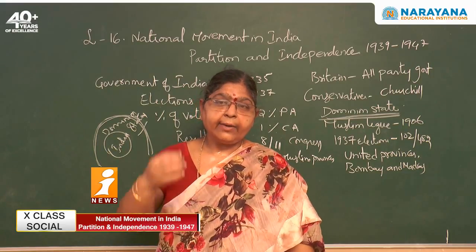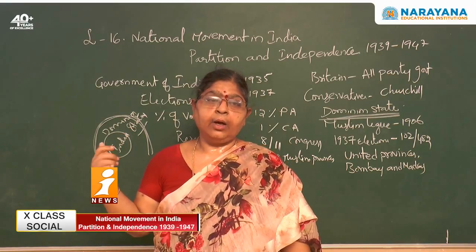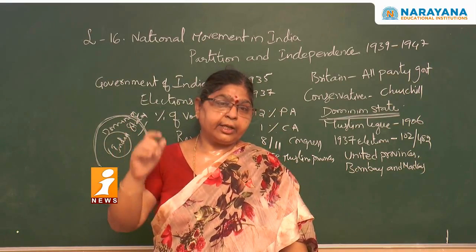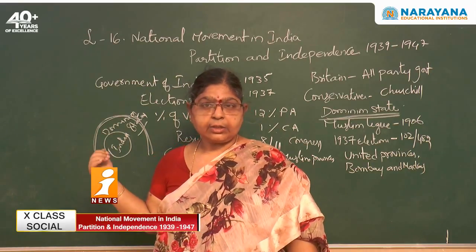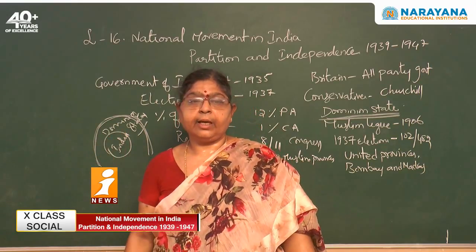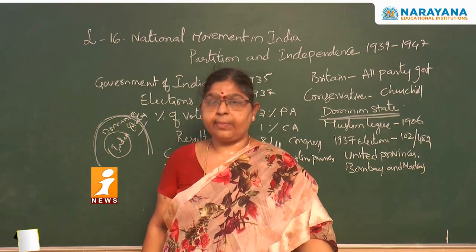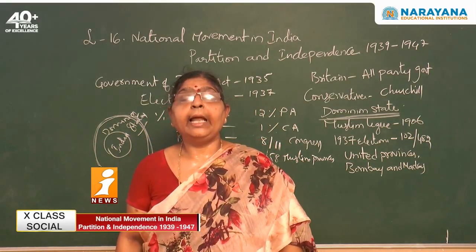How can we give independence to India when the Congress is the representative of the Hindus? If we give independence, the Congress may become the ruler, with which only Hindus will be benefited. What about the other communities like Muslims?